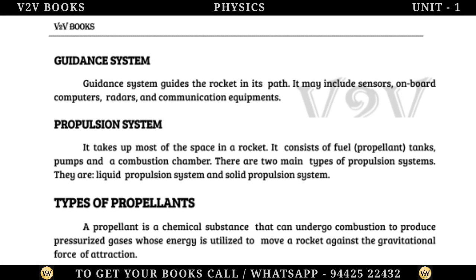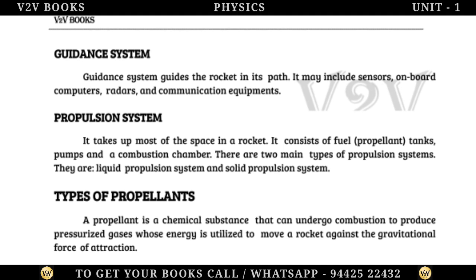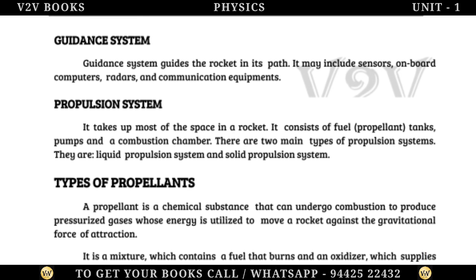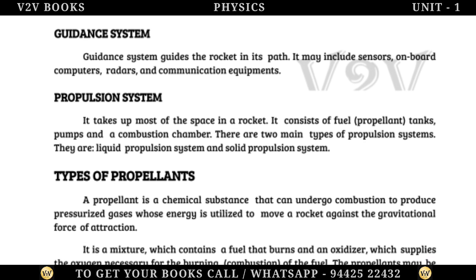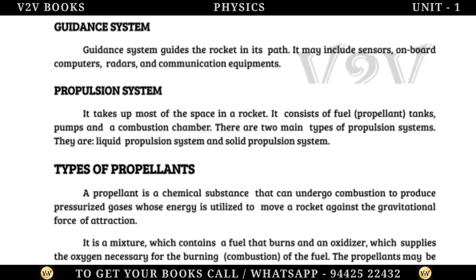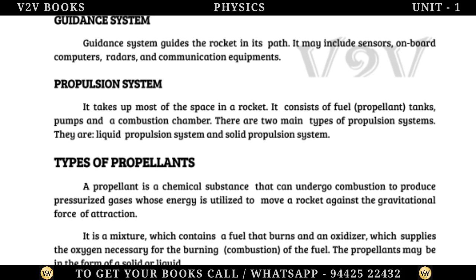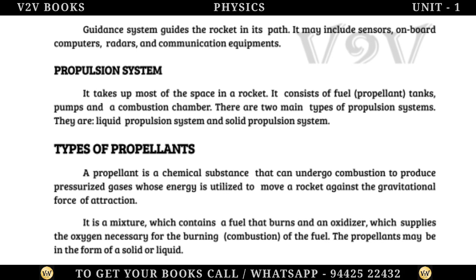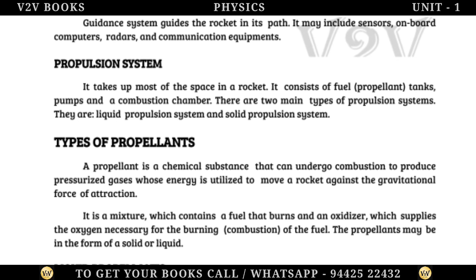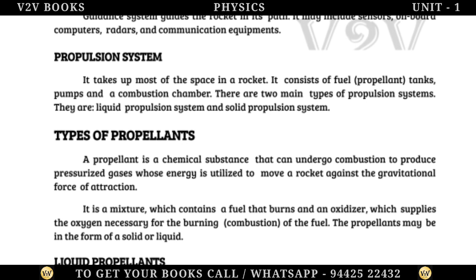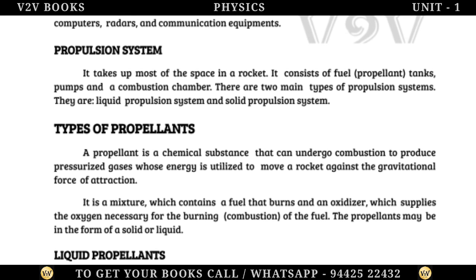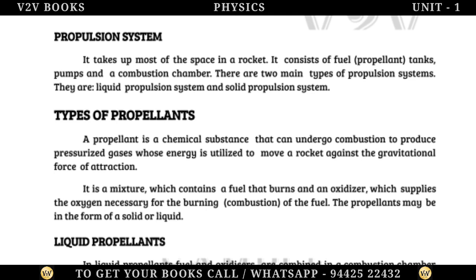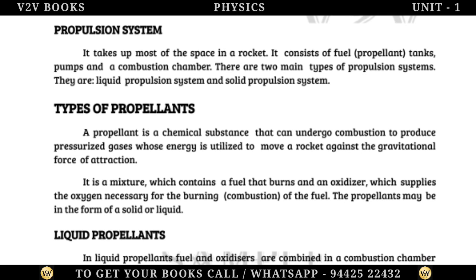Guidance system. Guidance system guides the rocket in its path. It may include sensors, onboard computers, radars, and communication equipments. Propulsion system. It takes up most of the space in a rocket. It consists of fuel, propellant, tanks, pumps and a combustion chamber. There are two main types of propulsion systems. They are liquid propulsion system and solid propulsion system.